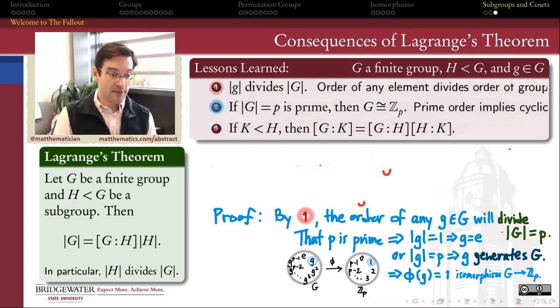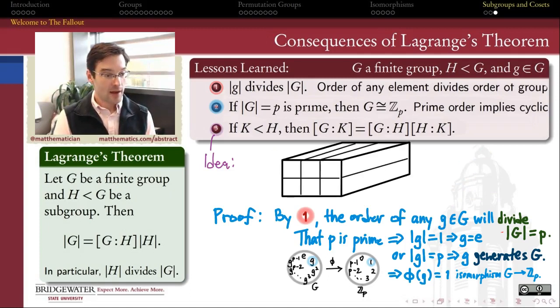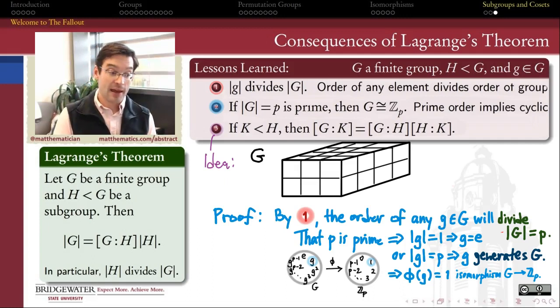Rather than give the detailed proof, let me give a picture proof. It sketches the idea here. I have a big group G, and what I'm claiming is that when I have a subgroup H and a smaller subgroup K, it's going to allow me to arrange the elements of G not into a rectangle with rows and columns, but into a three-dimensional rectangular prism that has rows, columns, and also layers, if you like. So the picture here is, say I have my subgroup H in G, which is this first layer in my stack that makes up G.